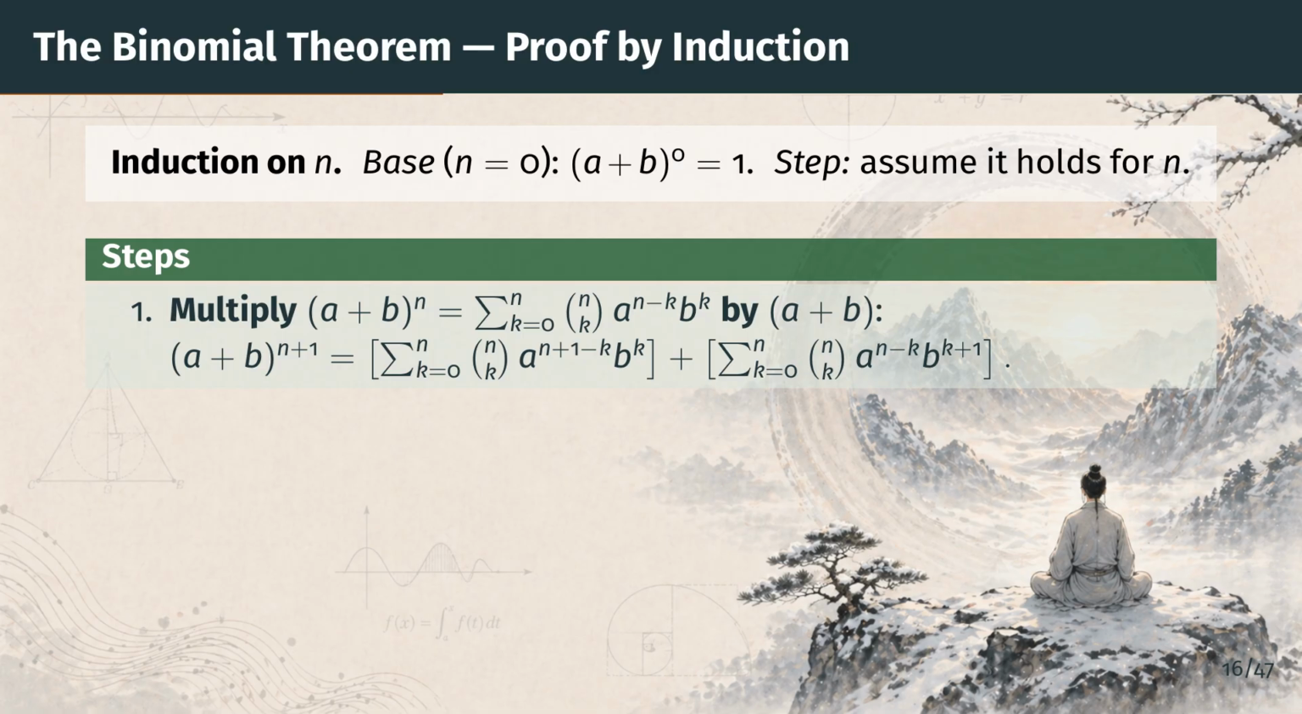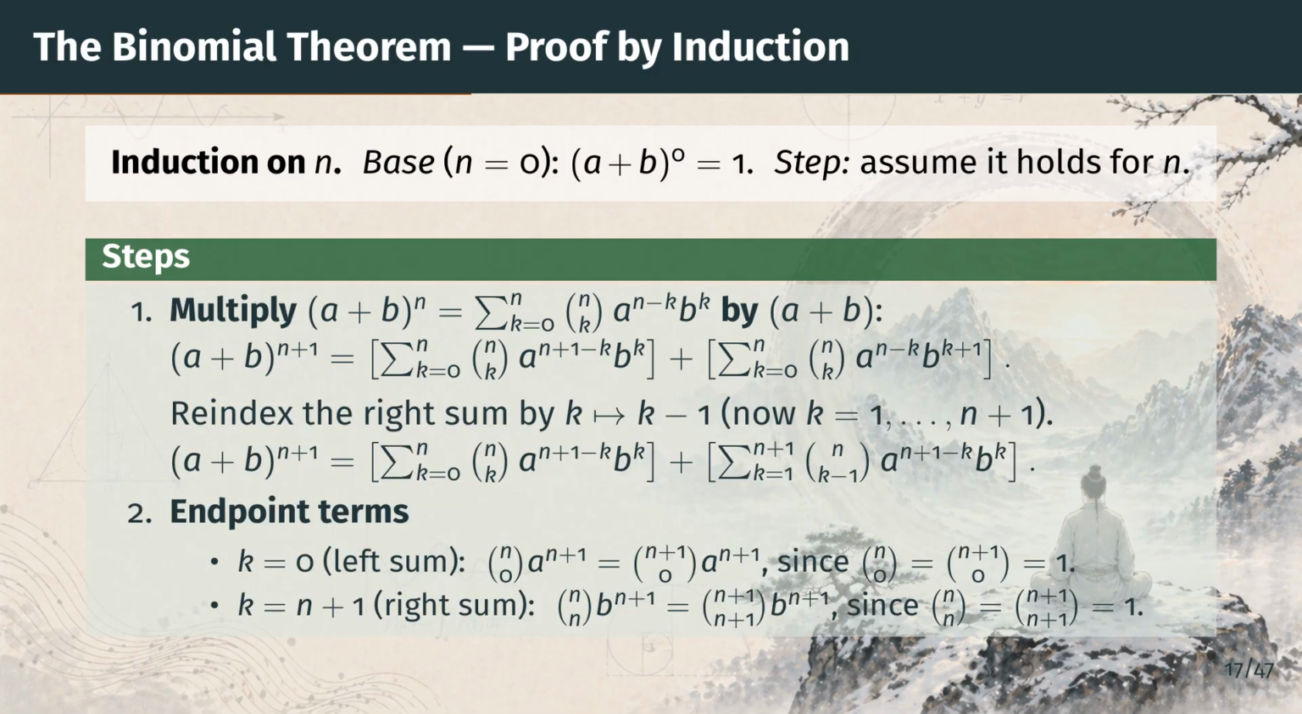In the left sum, every power of a has gone up by 1. In the right sum, every power of b has gone up by 1. Next, we line these 2 sums up term by term. Now we collect, for each k, the coefficient of a to the n plus 1 minus k times b to the k. First, we reindex the right sum, replacing k by k minus 1, so that it runs over k from 1 up to n plus 1.